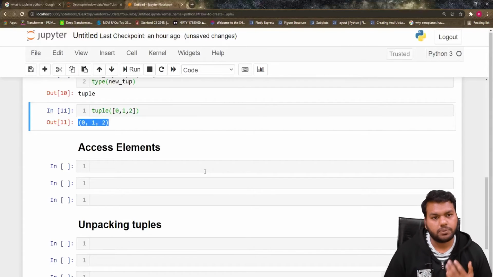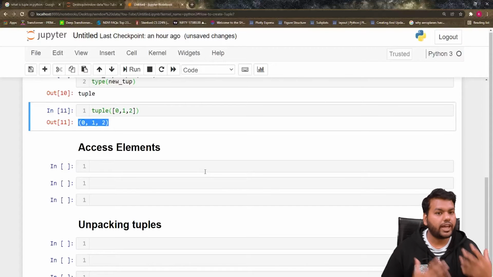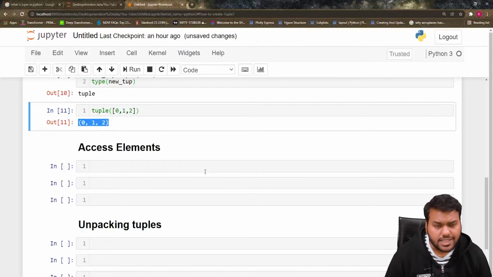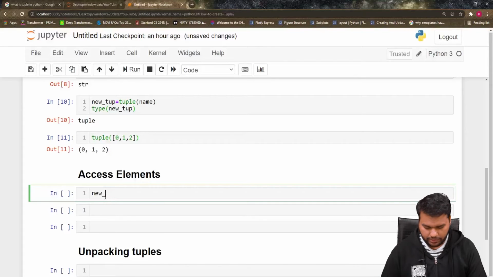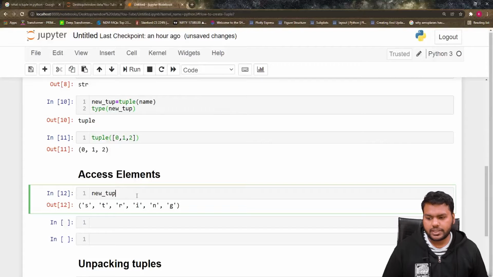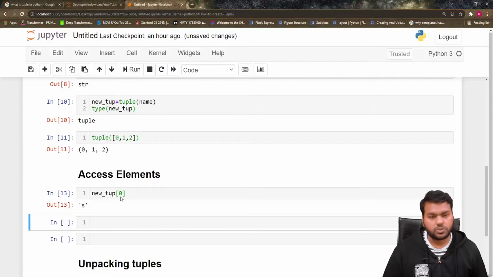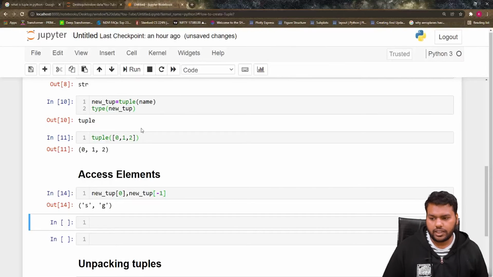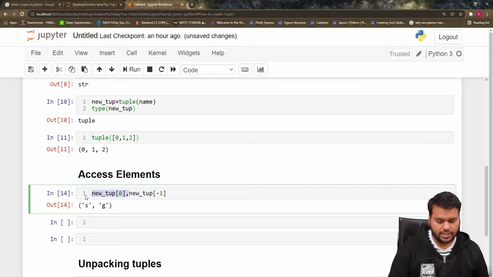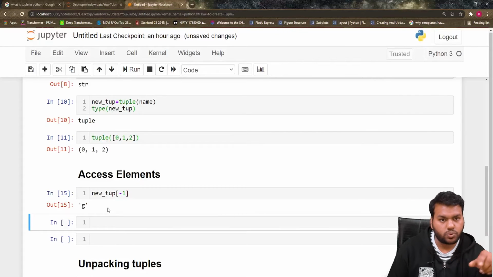If you remember, when we studied C++, the way we access the elements from the list is the same for the tuple. So let's say I define the new tup as my tuple. I want to access the first element, so I have to put the 0, and I can access the first element. Now I want to access the last element, so for the last element in this tuple, you have to put -1. You can see the last is a G. You can access the element like this: just write the index number in the square bracket and you can get the element.